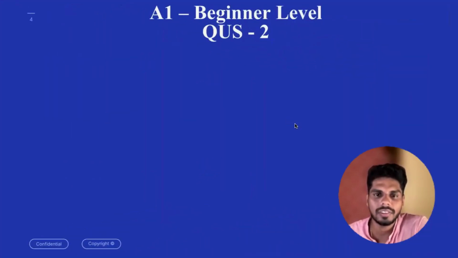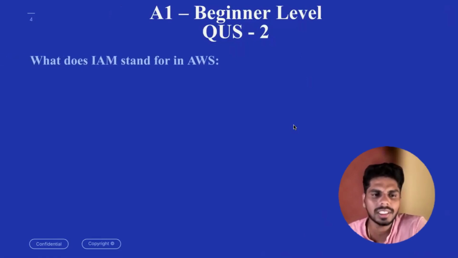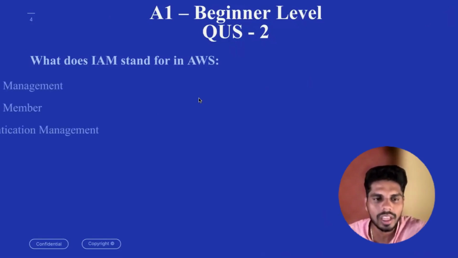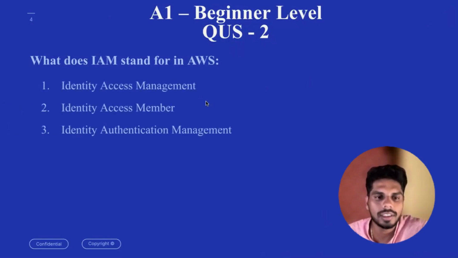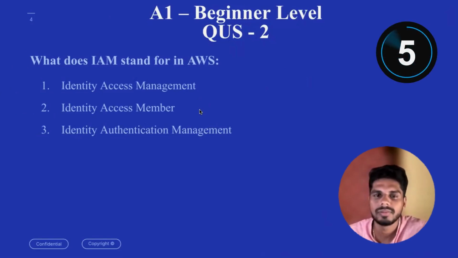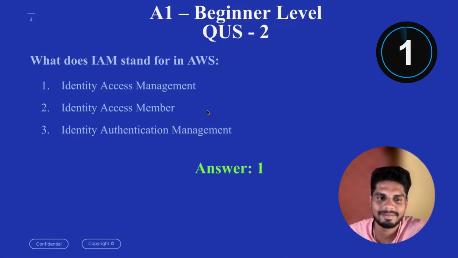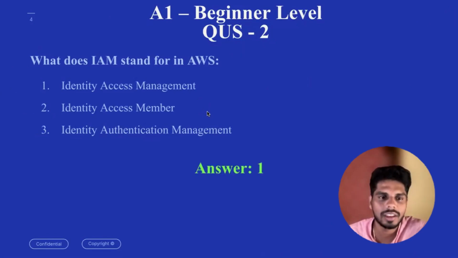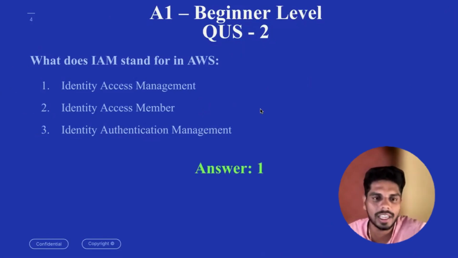So with that, we can switch to beginner level question 2. The question is, what does IAM stand for in AWS? The options are 1, identity access management. Number 2, identity access member. Number 3, identity authentication management. 5 seconds to identify. The answer would be 1. Identity access management is the correct abbreviation for IAM in AWS.